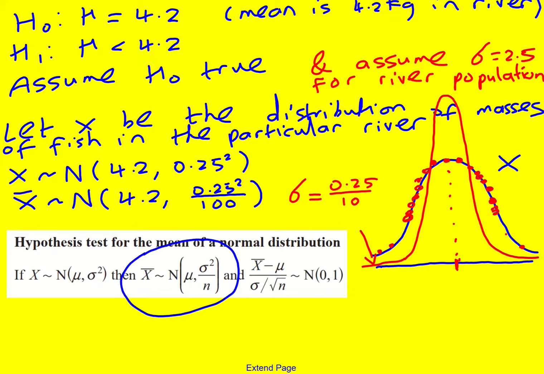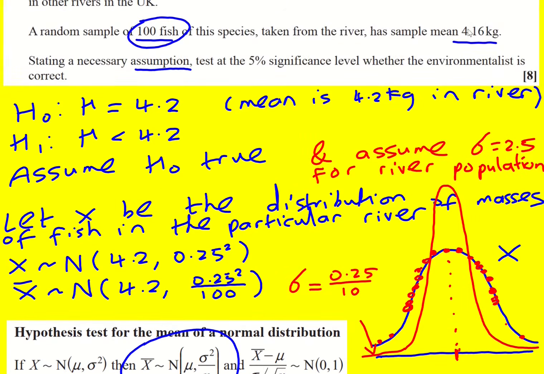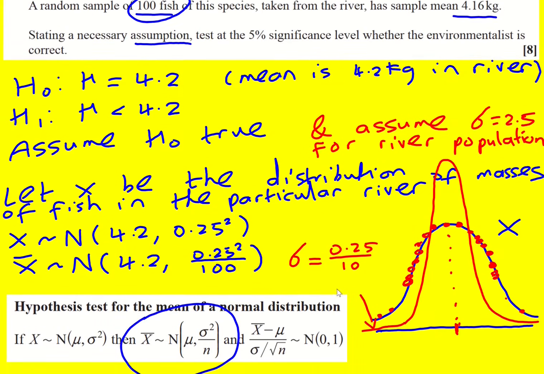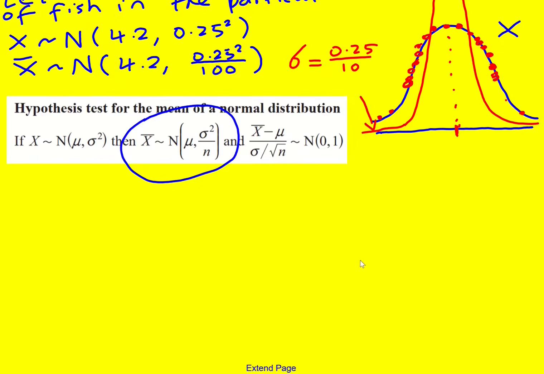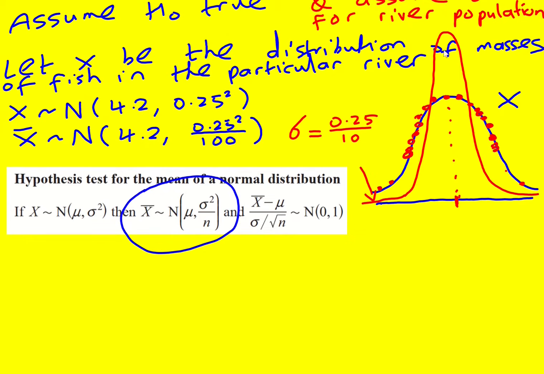Okay, I'm not going to go into more detail on that, but it's worth thinking about, and read up on it more if you're interested. I would advise that. So from our sample we've got a mean of 4.16, which is below what we expect the mean to be, the 4.2. So we're going to work out the chance of that happening.